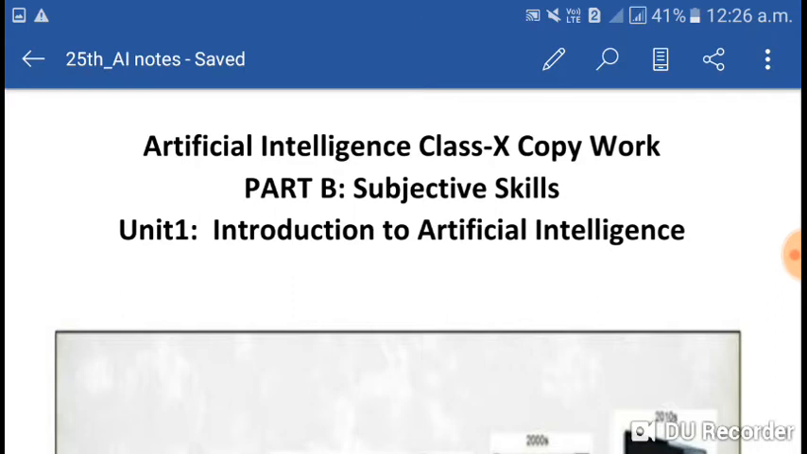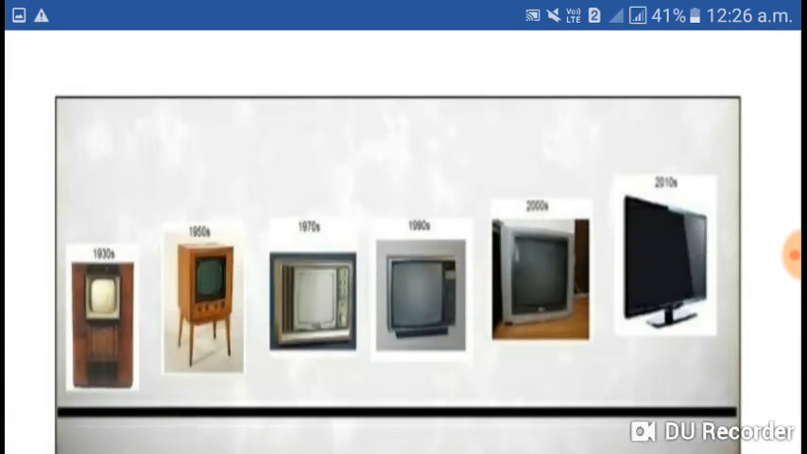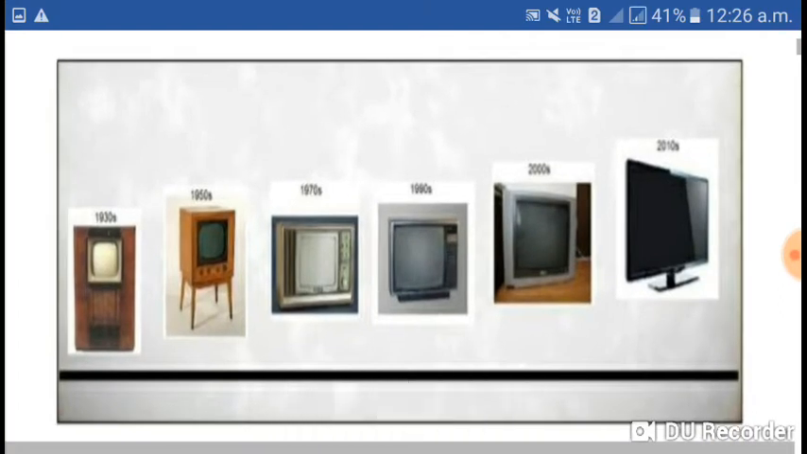Part B of AI has a total of 7 units, and today we will start with the first unit, Introduction to Artificial Intelligence. We have already discussed AI in detail in ninth class too, and I think you all know what AI is. So let us start with the basics of AI.